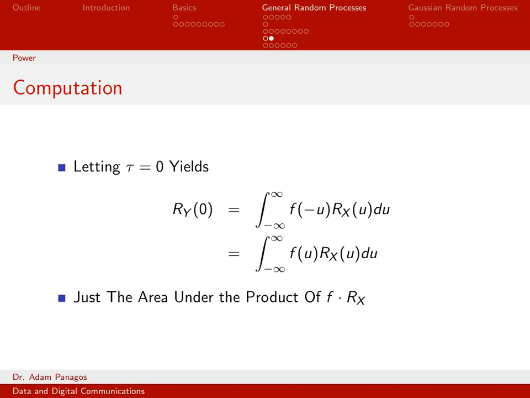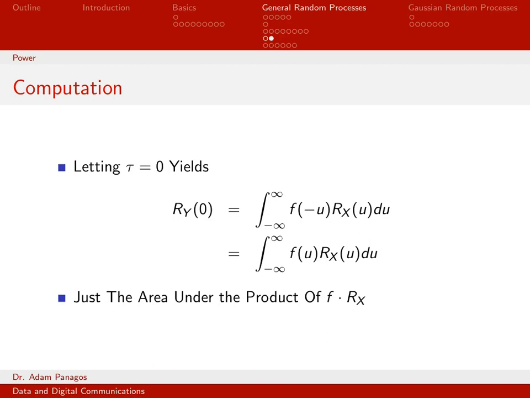So what that says is, if we want to know just the power of the output random process, we only need to compute this value. This value is given by this simple integral expression. All I needed to do is find out what the f function is, multiply it times the autocorrelation function of my input, and then integrate that function across all time from minus infinity to infinity. In other words, the output power is just the area under the product of these two functions.